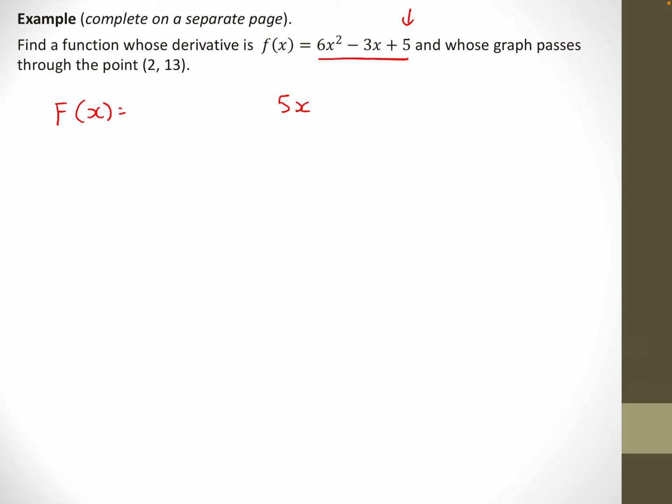Next one is, how do I get a derivative of negative 3x? Well, I know I need an x squared, but the derivative of x squared is only 2x, it's not negative 3x. So I think for a minute and go, well, what's going to make this play out right so that I get negative 3 as the coefficient there? Because the derivative of x squared is 2x, but I need negative 3x. And it takes a lot of thought to come up with what it's going to take there.